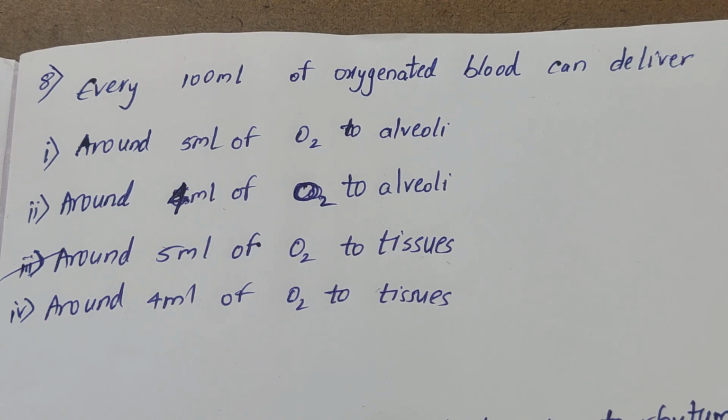And for 100 ml of deoxygenated blood, it can deliver 4 ml of CO2 to alveoli. This is in page number 275. These both lines are important. If you have not understood how these lines came, you need to refer to the video of the topic exchange of gases.